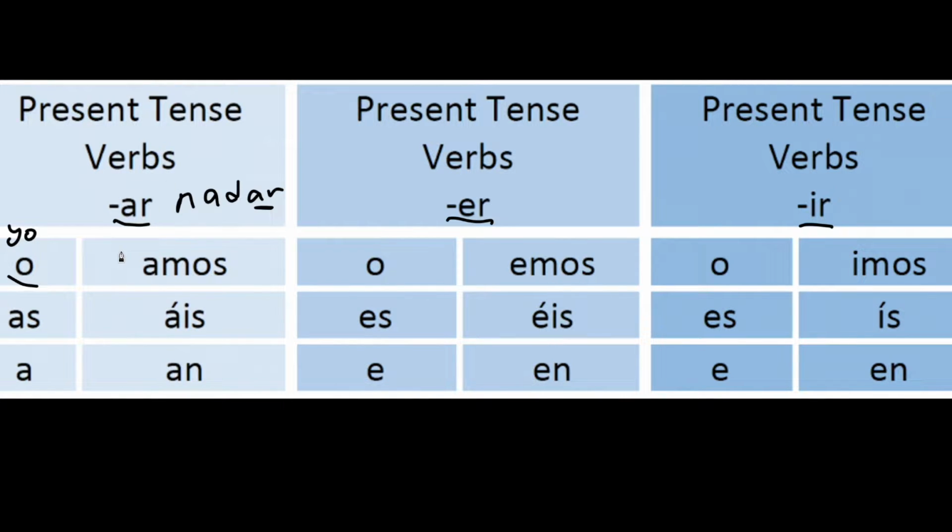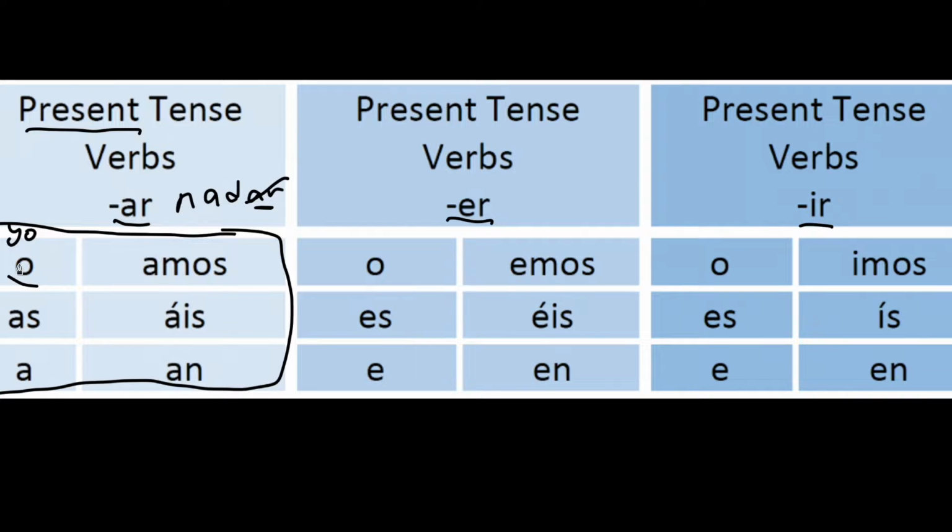We would replace the AR with one of these versions. However, since this is AR, we would only use these 6. We wouldn't use any of these because these are for ER, these are for IR. They're completely irrelevant in the present tense.